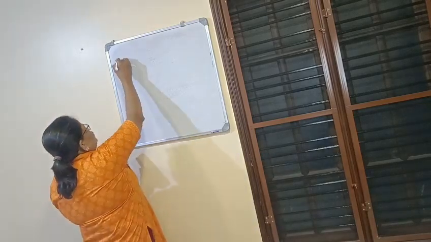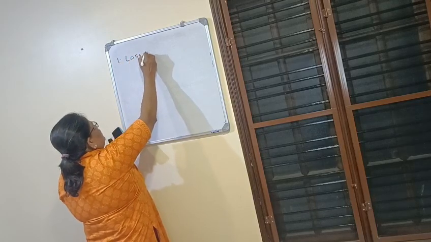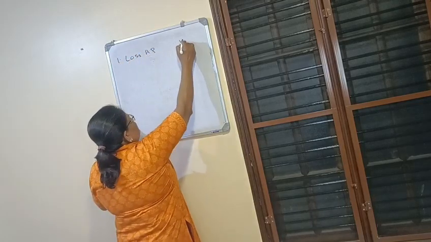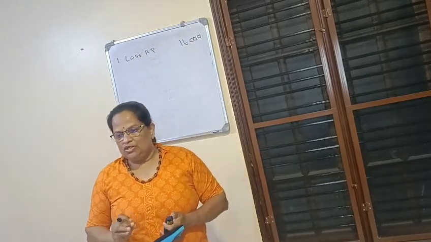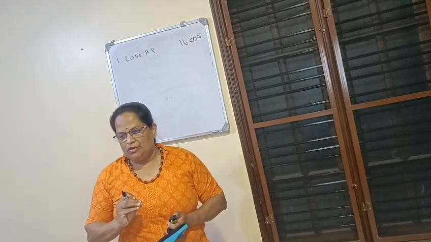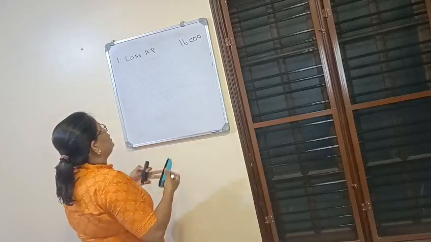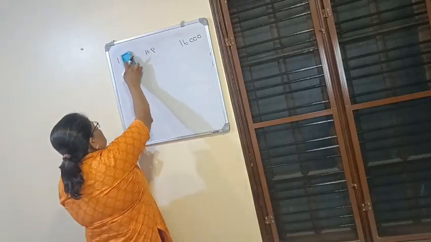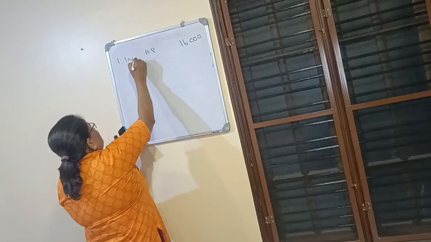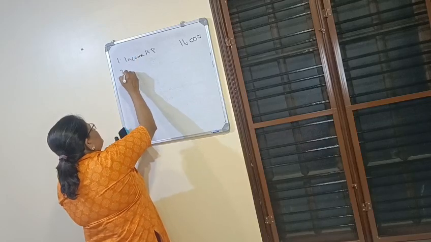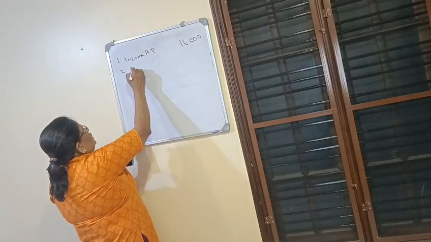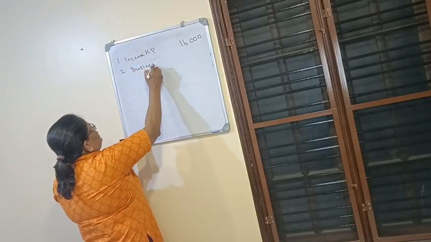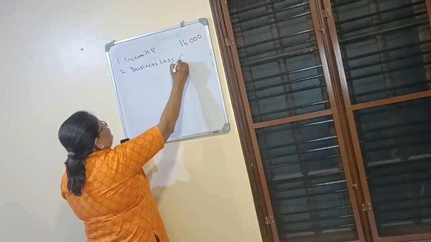So, loss from house property 16,000 is not allowed. Income from let out house property 16,000. Now, second is business loss 1,50,000.